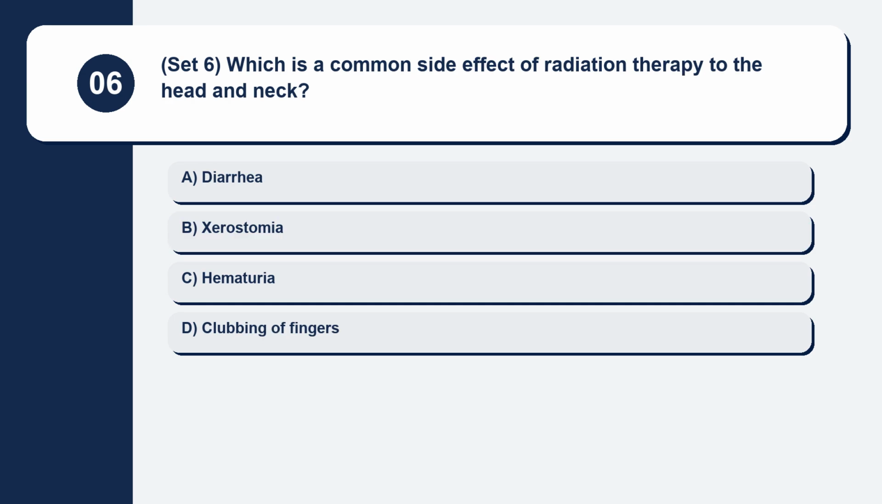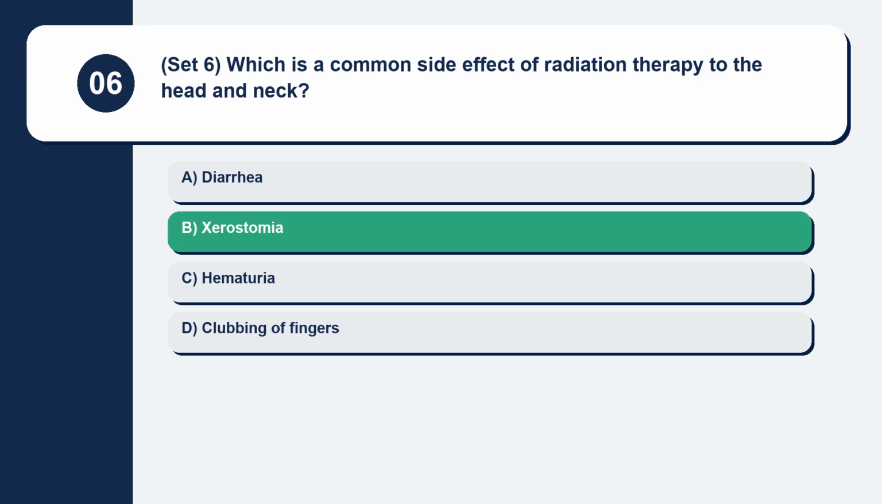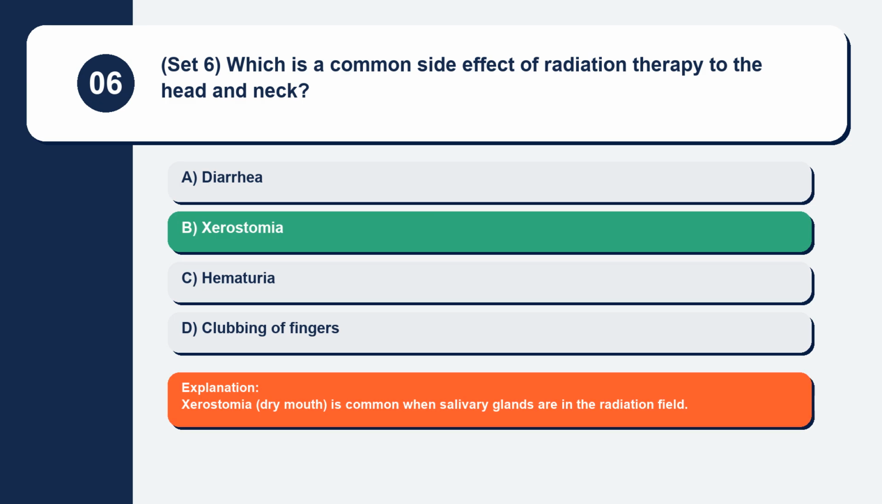Question 6. Set 6. Which is a common side effect of radiation therapy to the head and neck: diarrhea, xerostomia, hematuria, clubbing of fingers? Xerostomia, dry mouth, is common when salivary glands are in the radiation field.